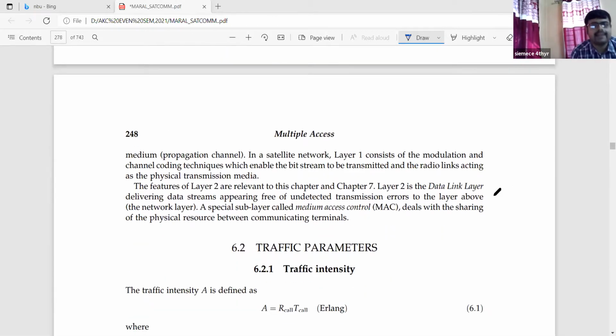The features of layer 2 are relevant to this chapter, relevant meaning that we are talking about the different types of multiplexing techniques. So layer 2 is the data link layer, because in case of multiple access techniques, ultimately what should be communicated? The data should be communicated from one point to another point. So layer 2 is the data link layer, delivering data streams free of undetected transmission errors to the layer above, the network layer. A specific sub-layer is called medium access control, that is the MAC. This MAC layer is used very frequently. The medium access control layer deals with the sharing of the physical resource between the communicating terminals or the communicating channels.